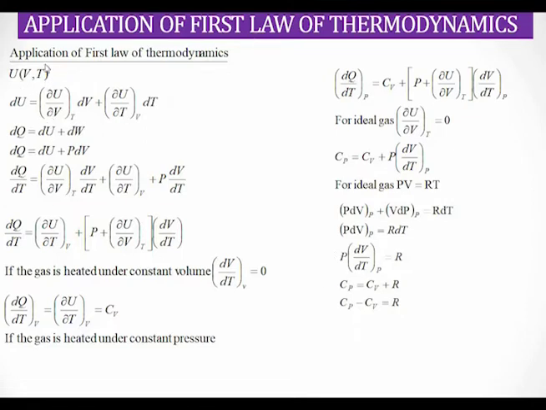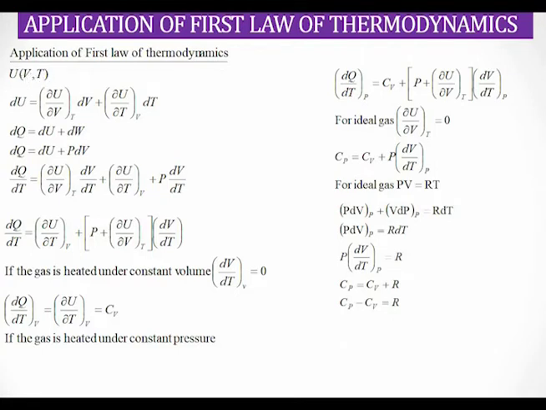Okay, so first of all, let us take the internal energy as a function of V and T. Of course, internal energy is a function of P, V and T. We have already fixed two terms, V and T, so there is no need of fixing pressure because PV is equal to nRT.